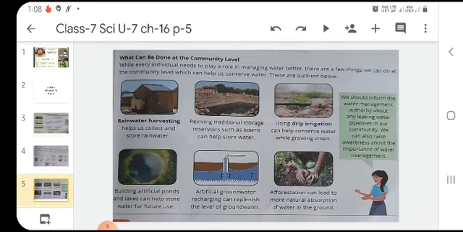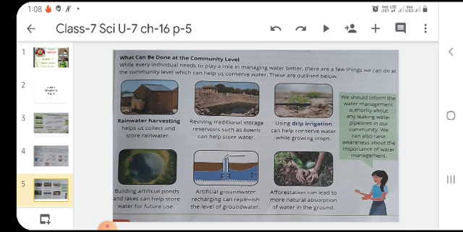What can be done at the community level? So dear students, while every individual needs to play a role in managing water better, there are a few things we can do at the community level which can help us to conserve water. For example, rainwater harvesting helps us to collect and store rainwater. Reviving traditional storage reservoirs such as baoris can help to store water.